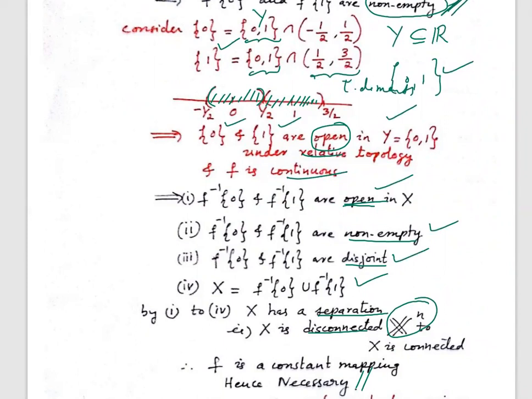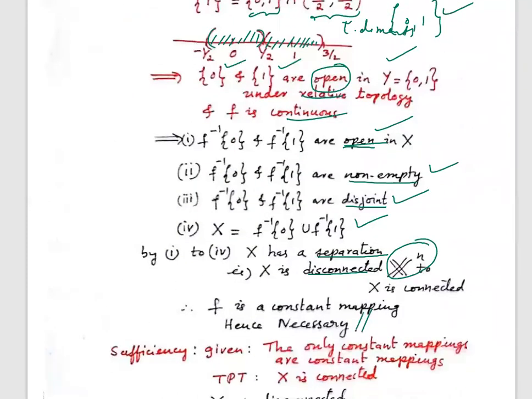Now we shall go to sufficiency. So for sufficiency, what is given? What is given is that the only continuous mappings are constant mappings, from X to any two element set Y. We have to prove that X is connected.